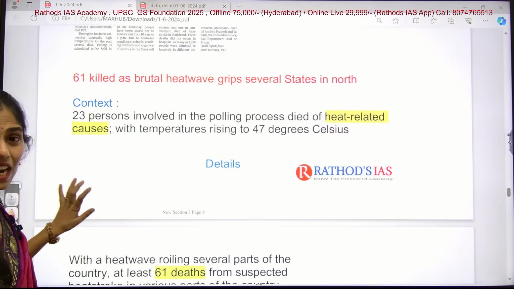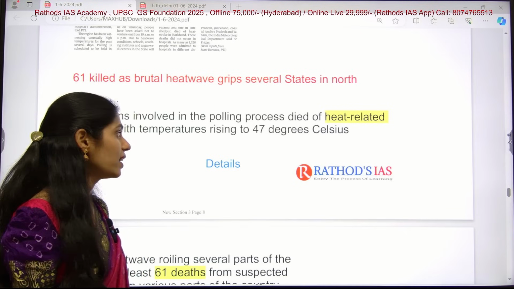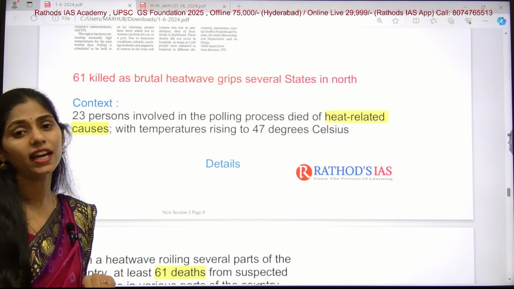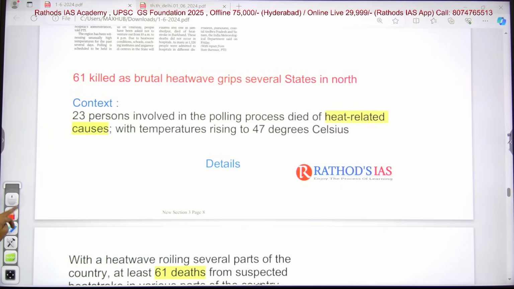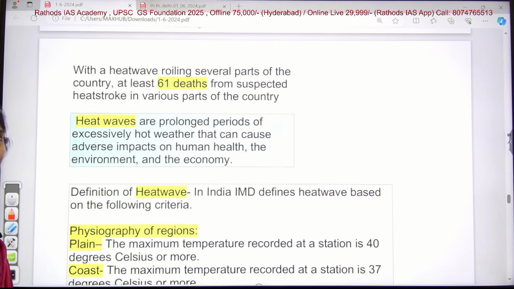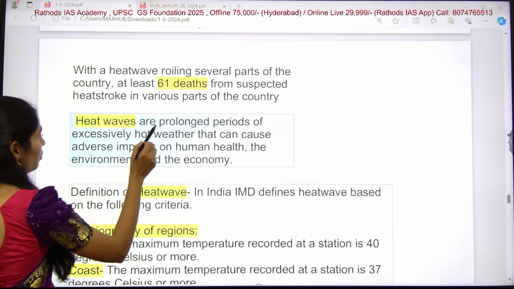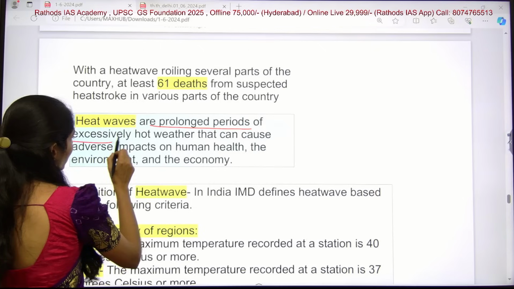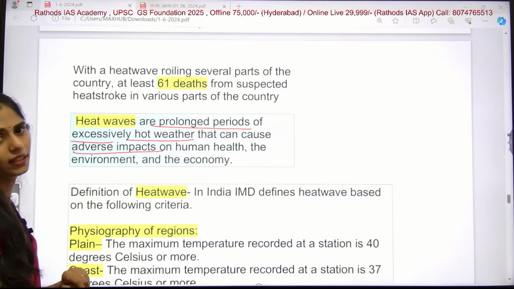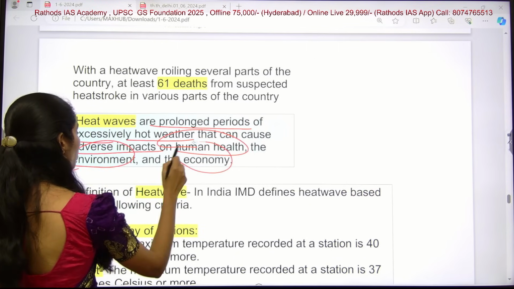The context says that 23 persons involved in the polling process died because of heat-related causes, because the temperature was very high, 47 degrees centigrade. With a heat wave roiling several parts of the country, at least around 61 people died. And what is a heat wave? A heat wave is a prolonged period of excessively hot weather that can cause adverse impacts on human health. So there will be adverse impact on human health, the environment, as well as the economy.